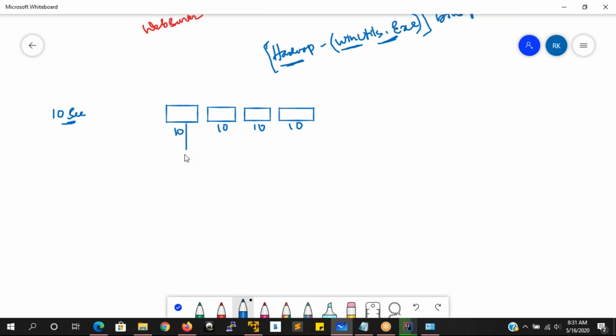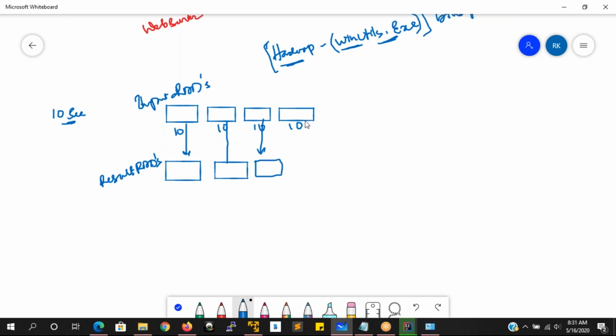Now, what is going to happen? This 10 seconds output will be generated as one result RDD. Okay, these are our input RDDs, and these are all going to be the result RDDs. So for this 10 seconds, this is the output. For this 10 seconds, this is the output. Like that, we are going to see the output here.